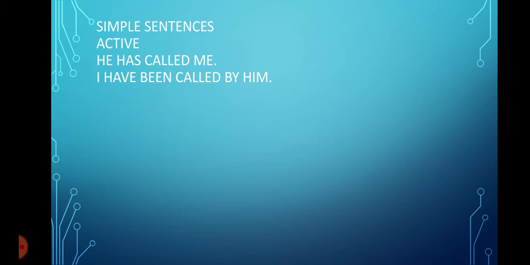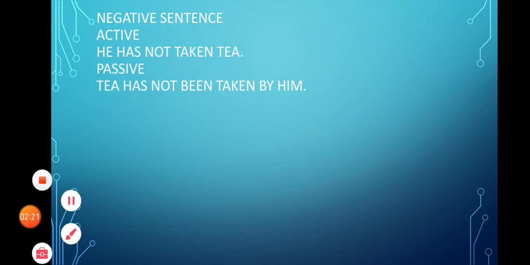First, we see the simple sentence. For example, he has called me. Now, me is working as an objective case. So, in the passive sentence, it would be I as a subjective case. I have been called by him. We have changed he to him in the passive sentence.